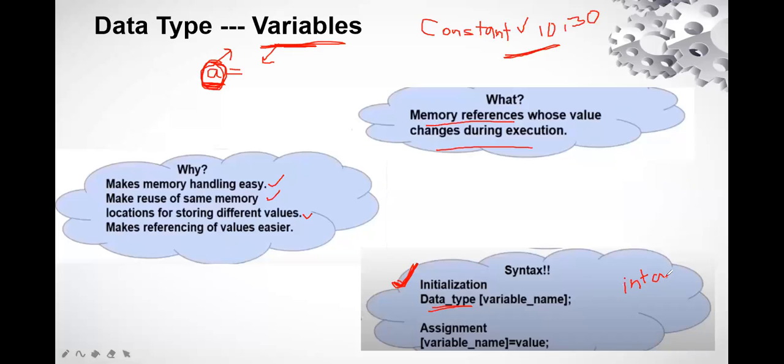So what does this mean? It means, and semicolon. It means that this is a data type and this is the name of the variable. I can write int num1. So num1 is the variable name and int is the data type.